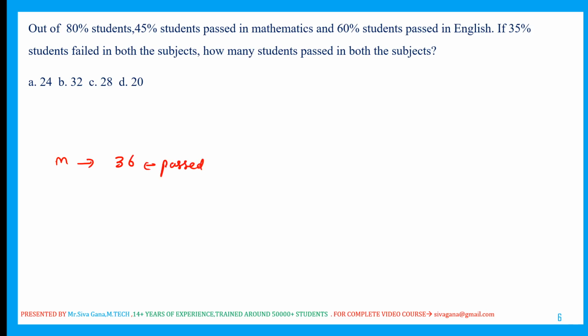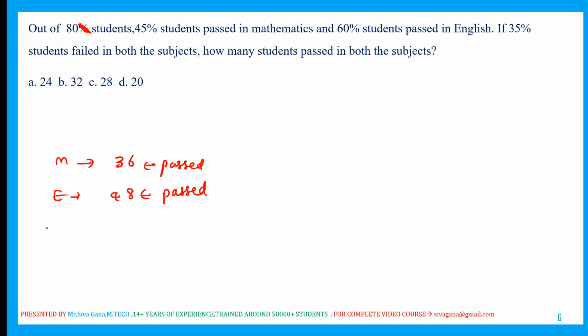45% of 80. Next, coming to English, out of 80 students, not 80%, 80 students. 60% of the students passed in English. What is 60% of 80? 6 8s are 48. 48 passed in English.